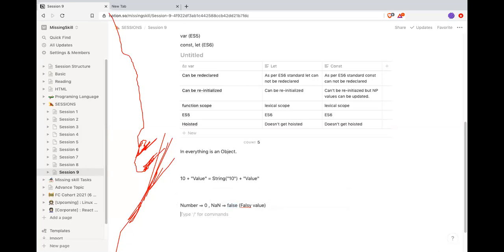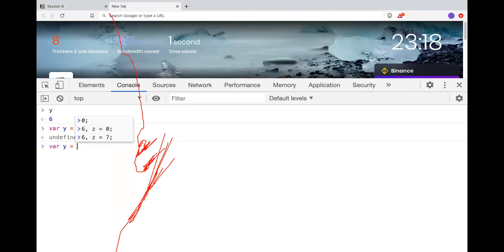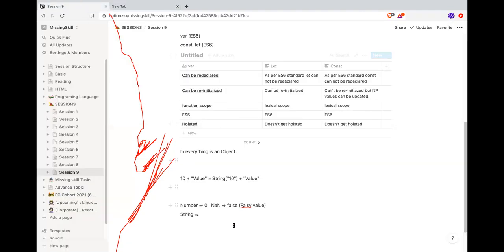Okay, same with a string. If you have a string type, and I assign an empty string to y, there is the empty string. So in JavaScript, whenever we assign an empty string to a variable of string type, it tends to be a falsy value, which then again tends to a false.